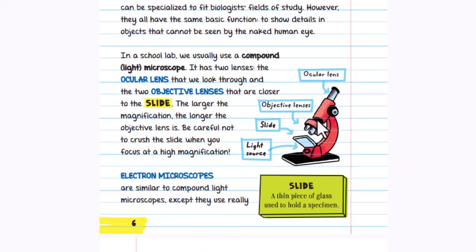Here is the light microscope. It has two lenses, the ocular and the objective. The ocular lens is the one we look through, and the objective lenses are closer to the slide. The larger the magnification, the longer the objective lens. Be careful not to crash the slide when you focus at a high magnification.